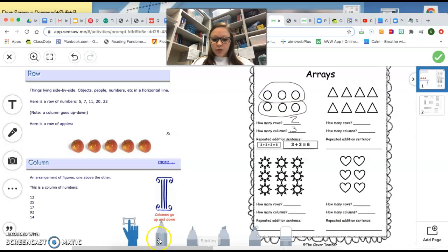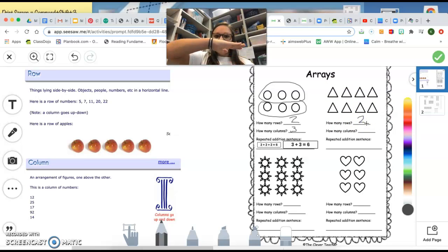Now we're going to move on to the triangles. How many rows do we have? We have 1, 2 rows, because they are going this way, horizontal. And we have 1, 2, 3, 4 columns, because they are going this way, vertical. So now we can write our repeated addition sentences.